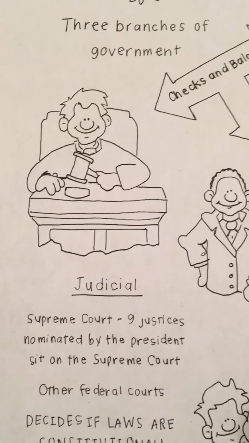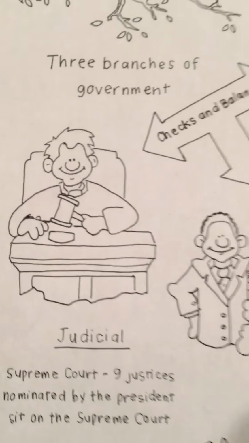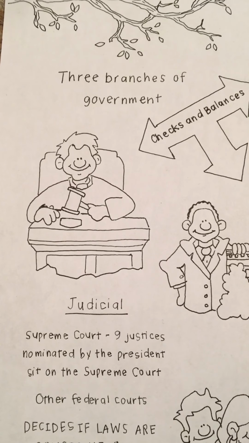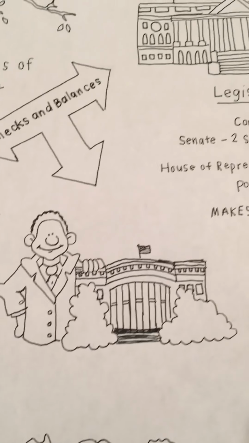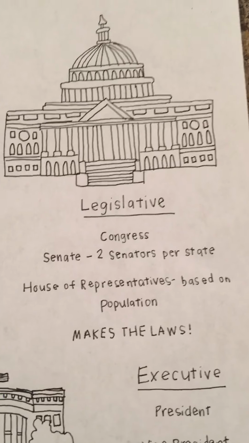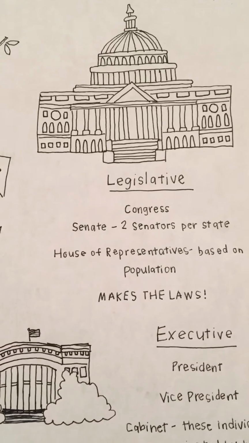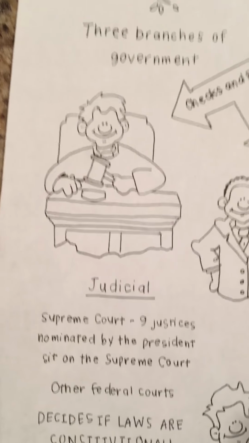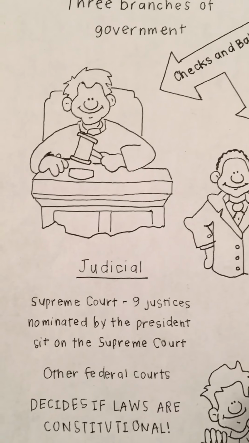The next part of the government would be the judicial branch. The judicial branch is comprised of the Supreme Court as well as other federal courts. The Supreme Court has 9 justices, and these individuals are nominated by the president. However, they again must be approved by the legislative branch. The judicial branch gets to decide if laws are constitutional. So if the legislative branch comes up with a law, the executive branch approves the law, however, the judicial branch says it is not constitutional, then that will never become a law.